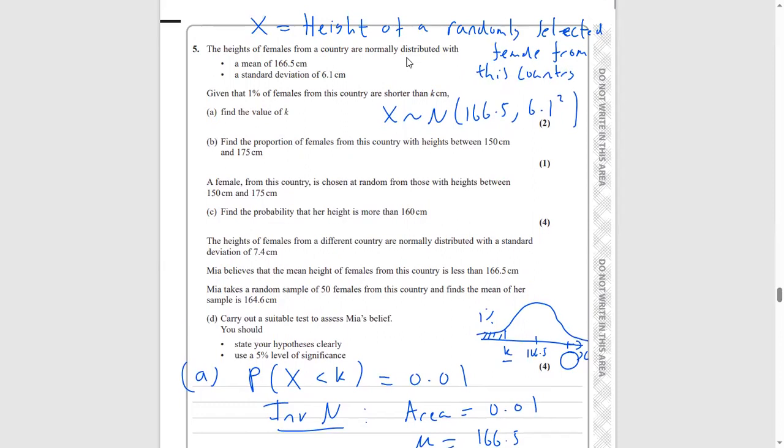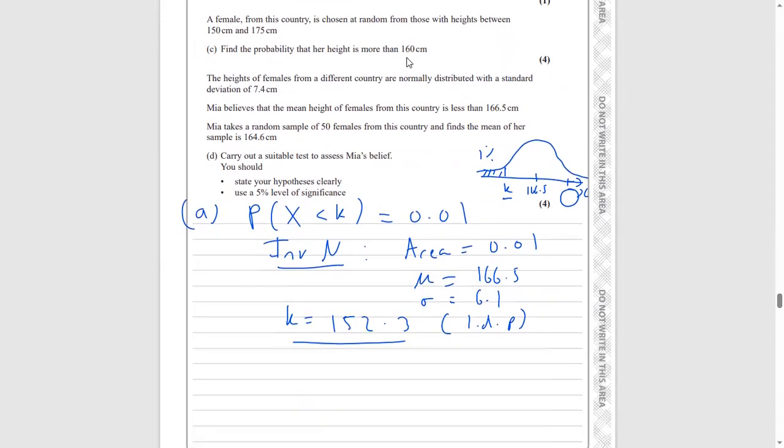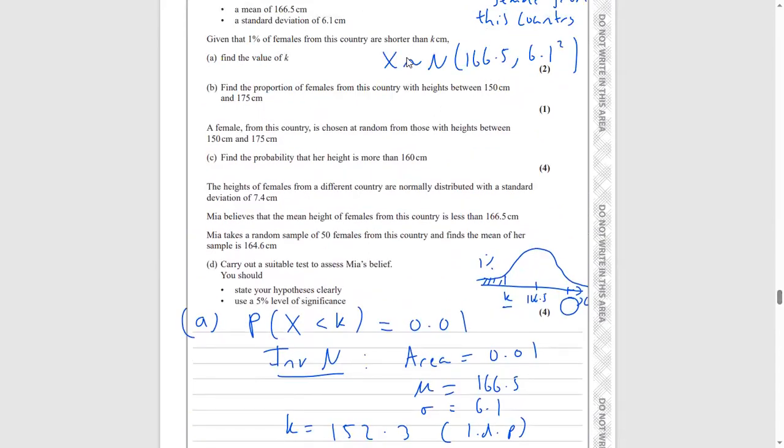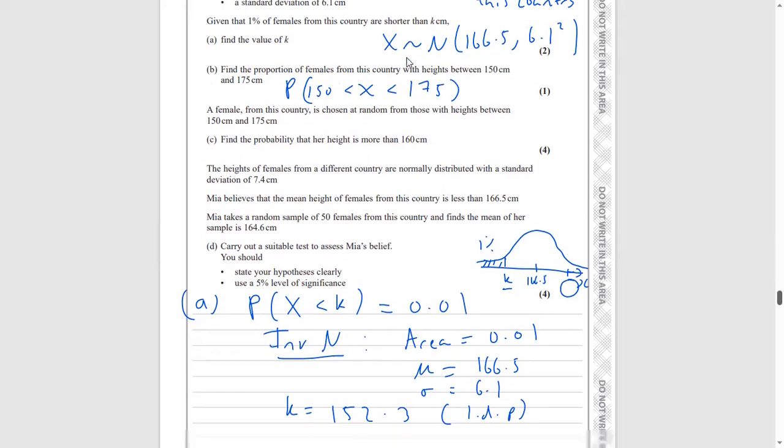Part B: find the proportion of females from this country with heights between 150 centimeters and 175 centimeters. So now what we do here is a bog standard probability calculation. Well, your calculator does a bog standard probability calculation. With part B, you want to find the probability that the height of a randomly chosen person is between 150 and 175. So X is trapped between 150 and 175. Proportion and probability are the same thing. So we want to find the probability that we pick someone with a height between 150 and 175.